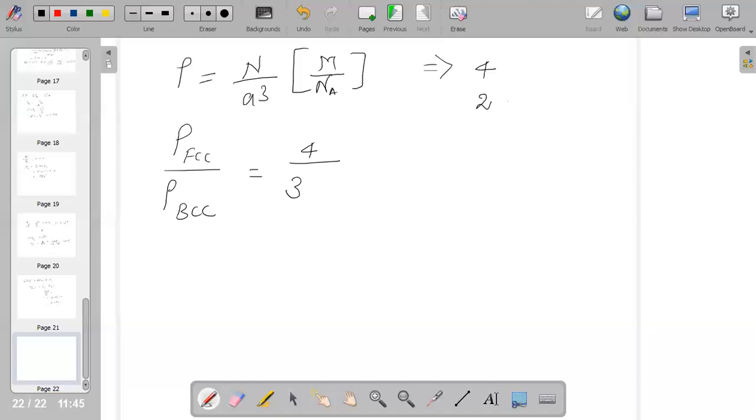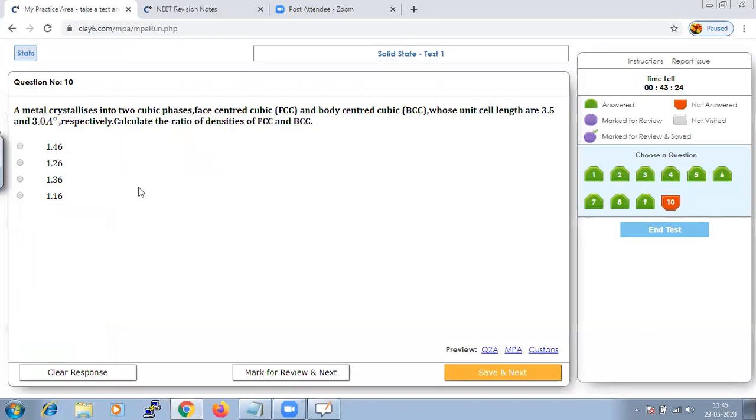So you will get 4 divided by 3.5 the whole cube into 3.0, they have given for the other one, that whole cube divided by 2. If you solve this, you'll get 1.26. So the ratio of those values is equal to 1.26.